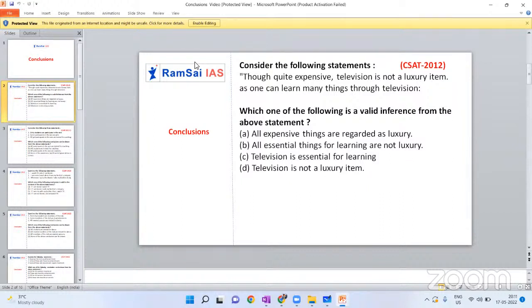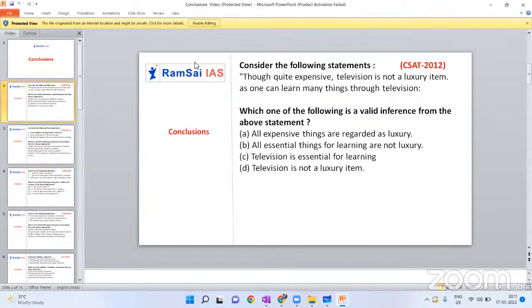So, how can you find out that logic? There should be some common words between the statements. Remember, let me repeat it. There should be some common words between the statements. So if you want to combine the two statements, remember there should be some relation between the two. There should be some common points between the two statements.